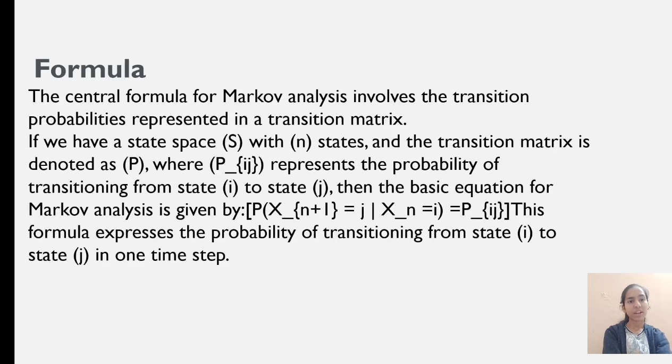Formula for the Markov analysis. The central formula for Markov analysis involves the transition probabilities represented in a transition matrix.